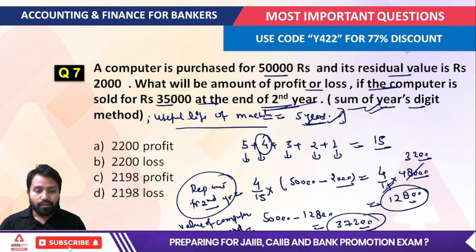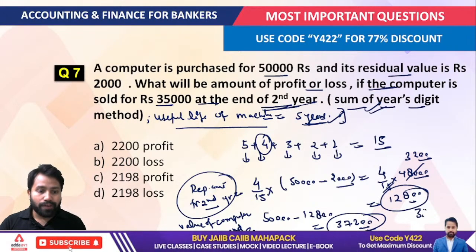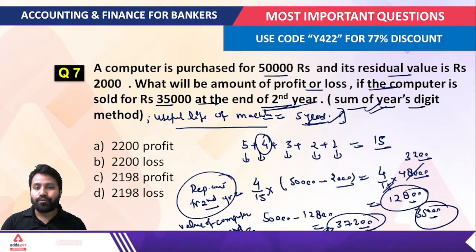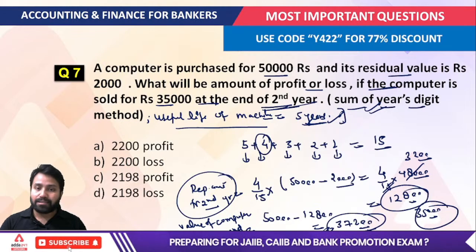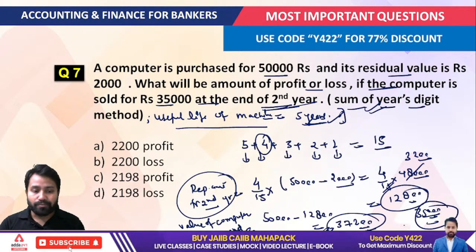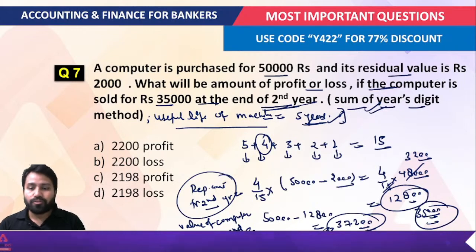Okay, but you sold it for 35,000. So the current value of the computer of your company is 37,200, but you sold it for 35,000 only. That means there is a loss of 2,200.